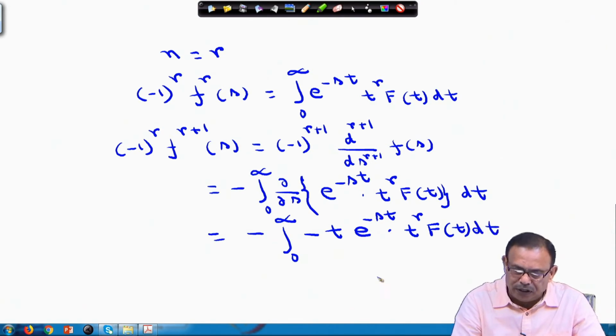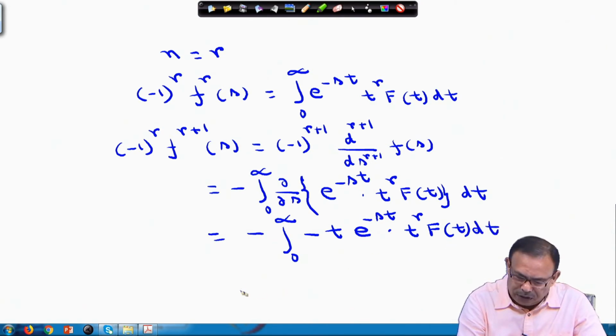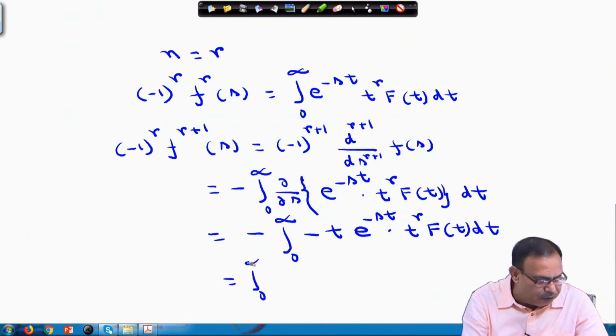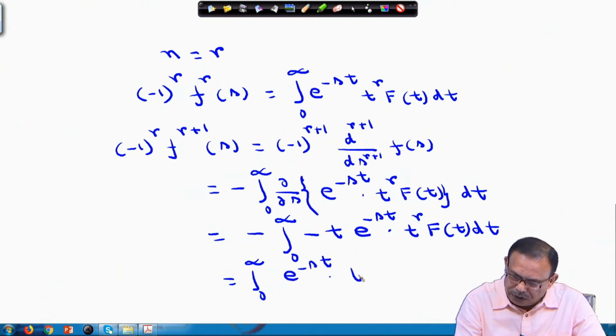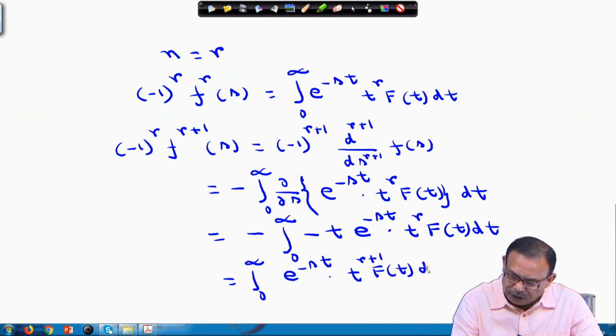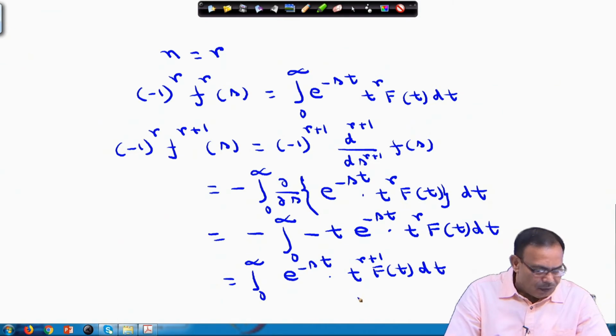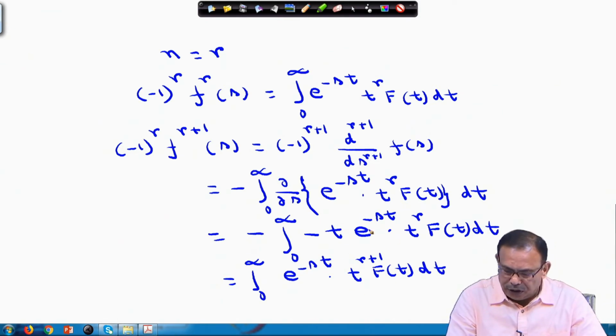After this differentiation you will obtain this, and this equals the integral from 0 to infinity of e^(-st) into t^(r+1) f(t) dt. So, this minus will be cancelled, e^(-st) into t^(r+1) f(t) dt.